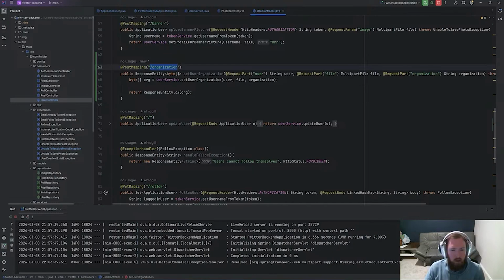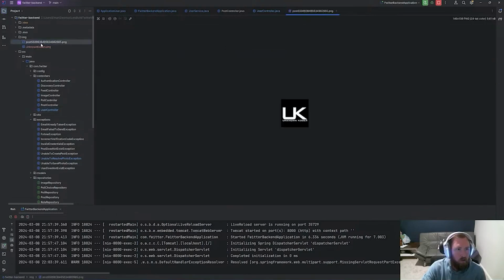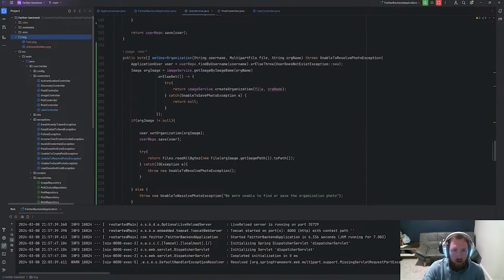So we can figure out how to save that whenever we set the organization. And then whenever we go to the user's profile, we could also go ahead and grab it as well, because it's not JSON node, I don't think. Now the question is, okay, image. So there is a post here. I don't know what this is from. And then we have unknown coders PNG. So now I think what we can do is hop back into the front end and start working on displaying everything that we want, like the verified and other stuff. We can also look for verified and other things as well inside the other list.